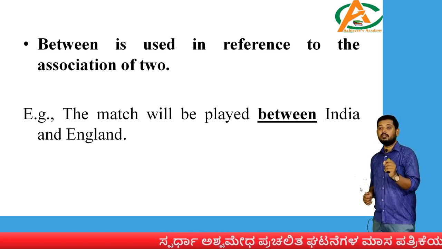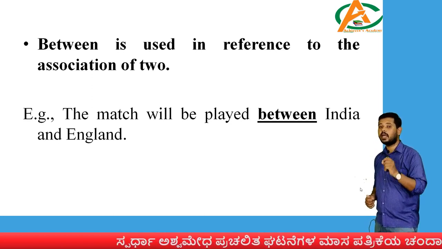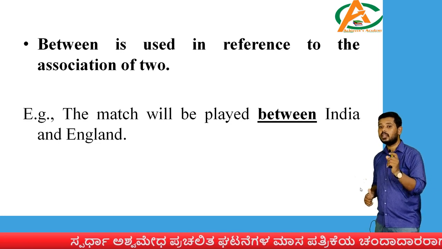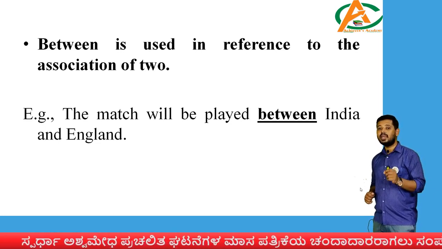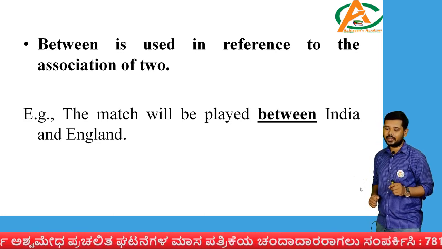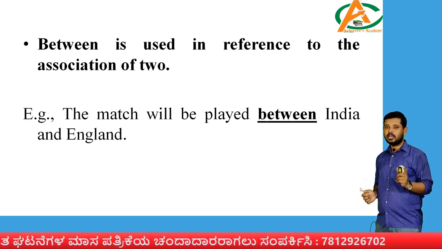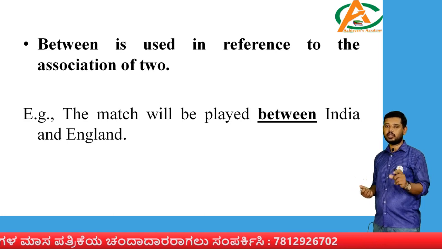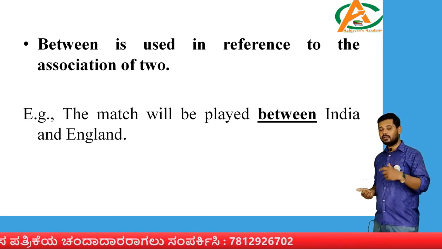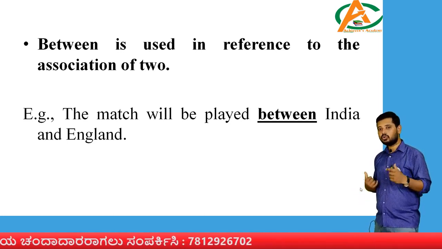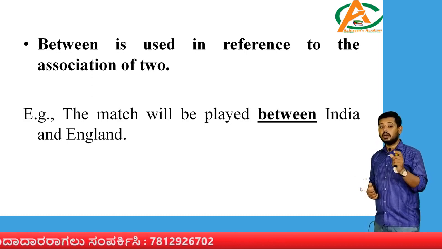See, the match will be played between, which I have highlighted and underlined there, India and England. So, students, there are 2 teams, India and England, and they are going to play the match. Whenever you are trying to tell something about two people, we have to use the word between.